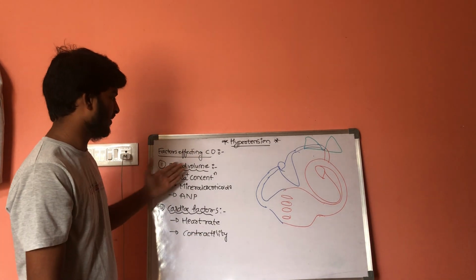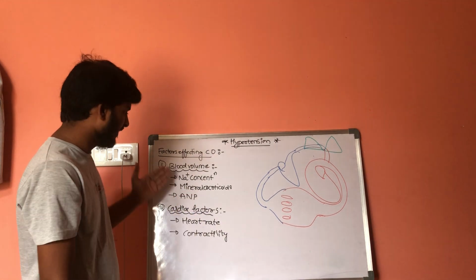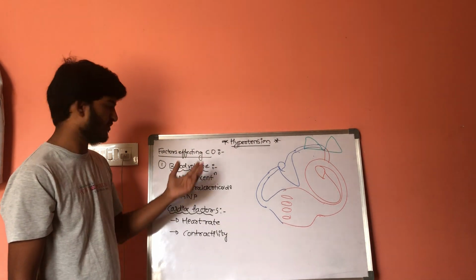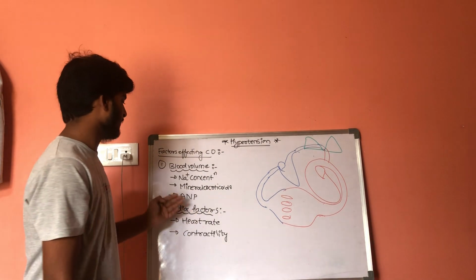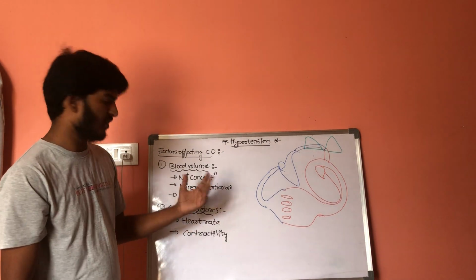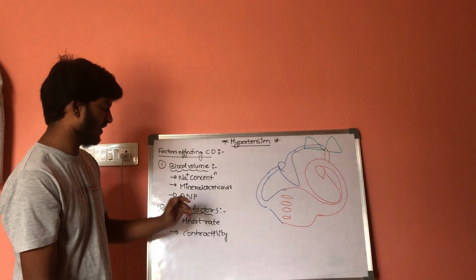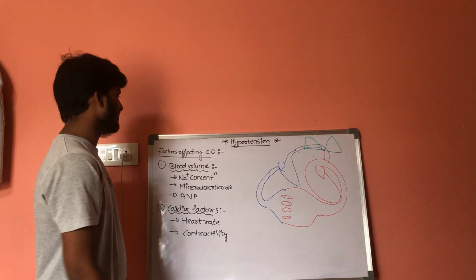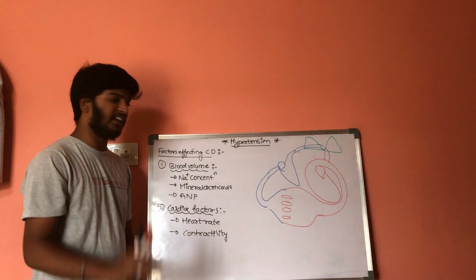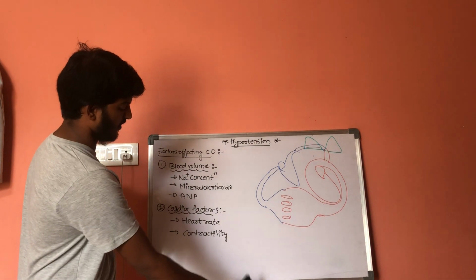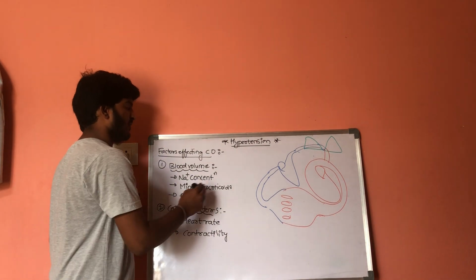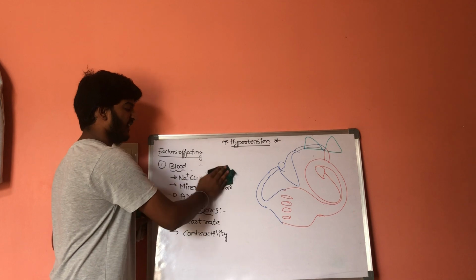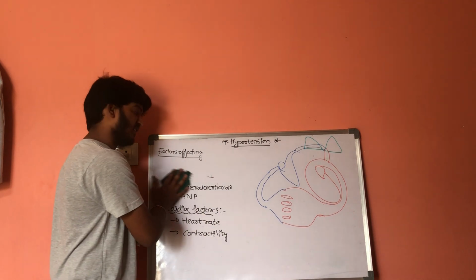The first is blood volume, where sodium concentration, mineralocorticoids and atrial natriuretic peptide hormone are more. The second is cardiac factors, where heart rate and contractility are more. All these conditions will increase the cardiac output. So these are some factors which affect the cardiac output. So let us have some discussion on factors affecting the total peripheral resistance.